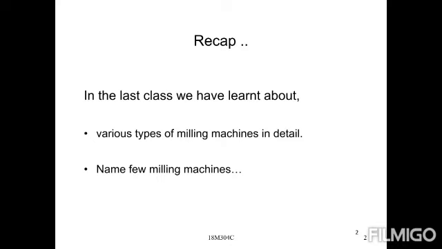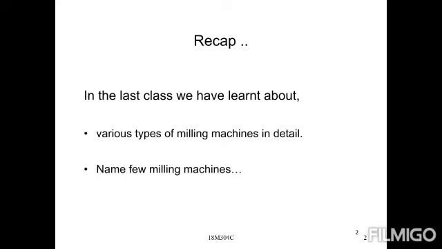Again, detailed classifications. Column and knee type of milling machines: first one is the hand milling machine, second one is the horizontal milling machine, next one is the plain type of milling machine, universal, omni-universal, and the last one is the vertical type of milling machine. These are the 5 types of milling machines. In this, hand milling machine and horizontal milling machine are both the same, right? So next one is the vertical type of milling machine.